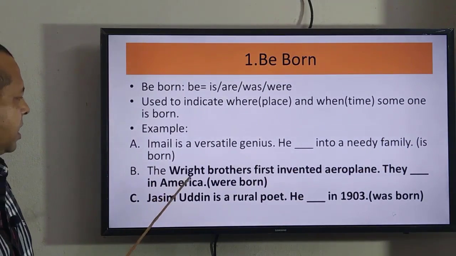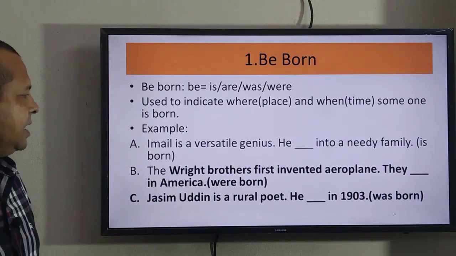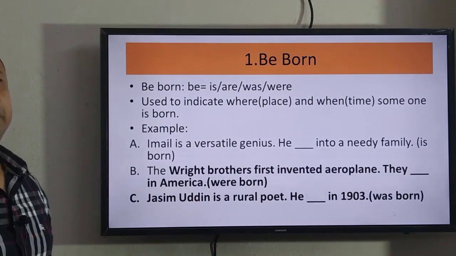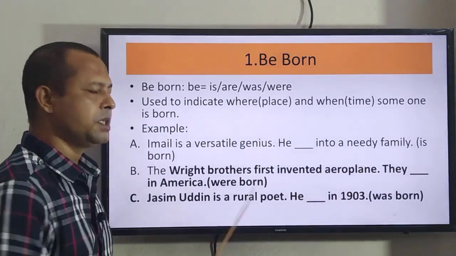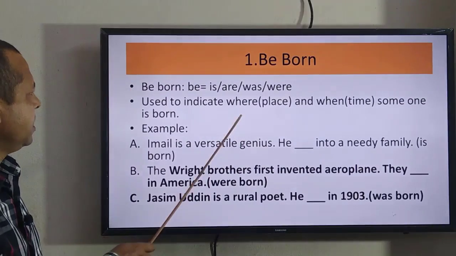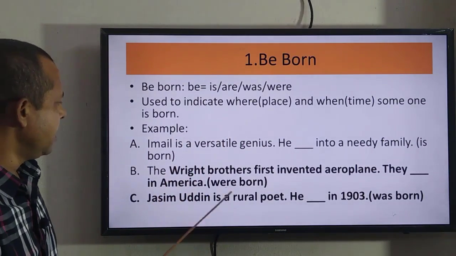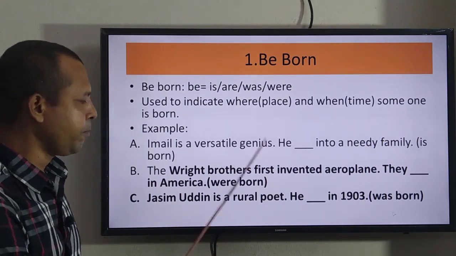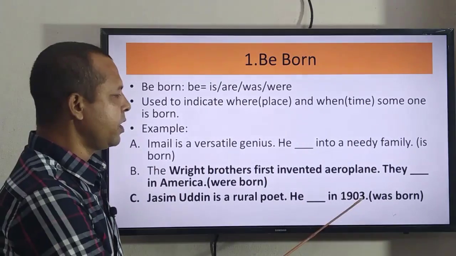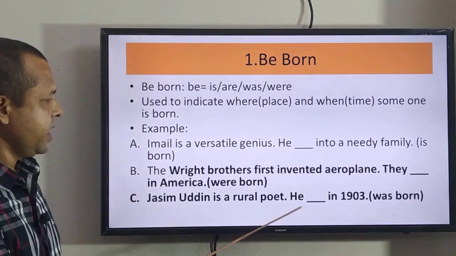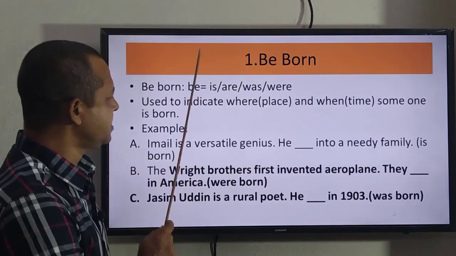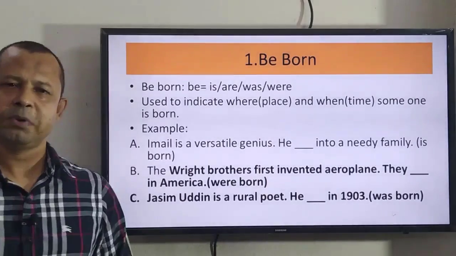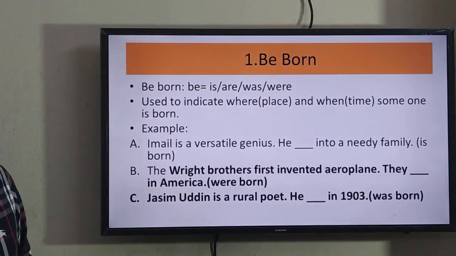In B number, the Wright brothers first invented the aeroplane. They were born in America. They as a subject is plural. That's why be here has become were. In C number, Jasimuddin is a rural poet. He was born in 1903. See, according to the tense, be was changed. Be has become was. 1903 is past tense. So, I think you have understood it.